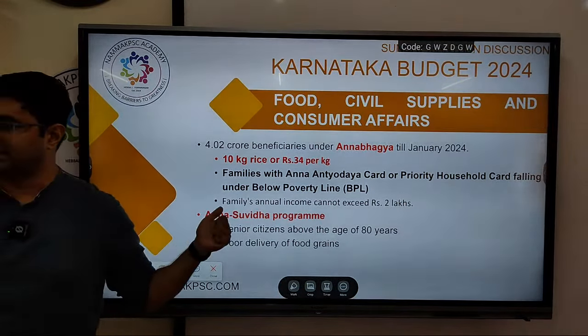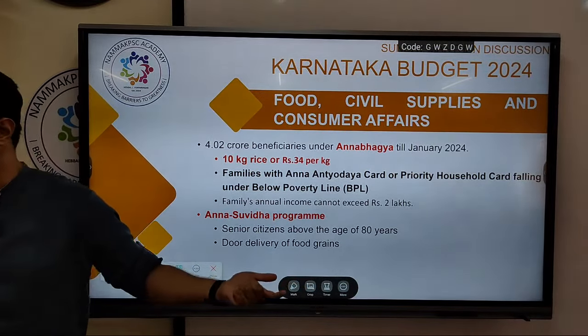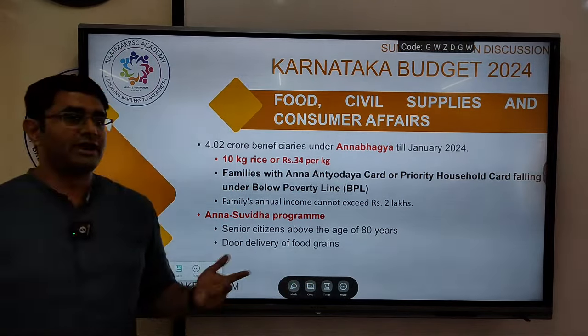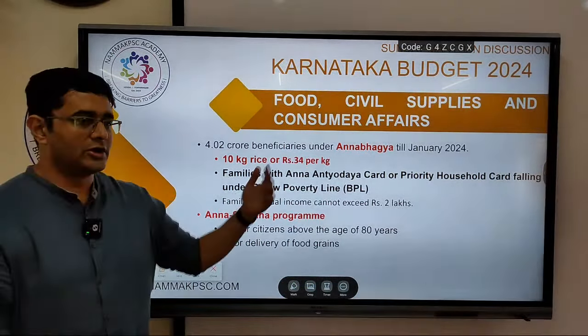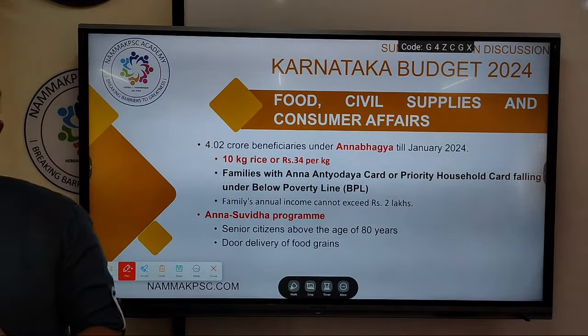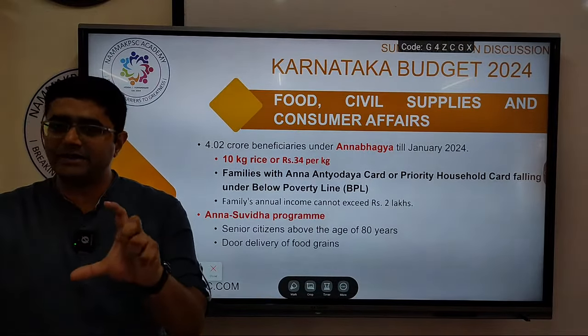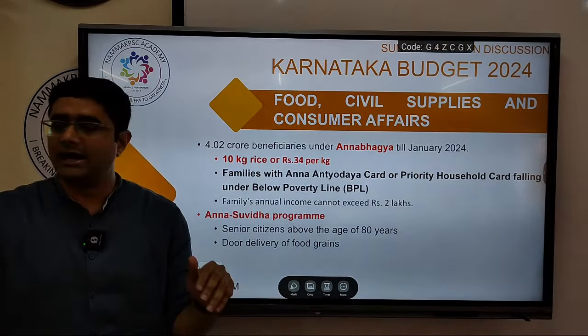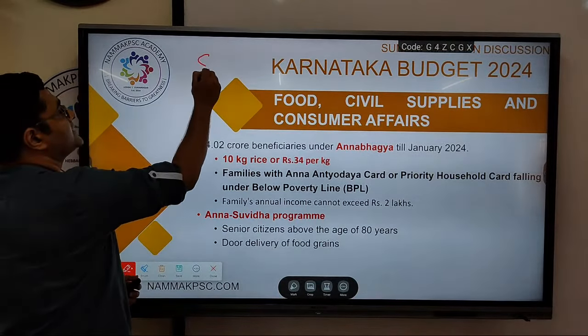Electricity, we saw money directly given as pension or whatever to the women, free bus passes for women, also your Annabhagya, and for unemployed youth also money is given. So these are all nothing but freebies that are being given. So you can expect a question in essay relating to this. So you will have to analyze. You should be aware of what are subsidies.